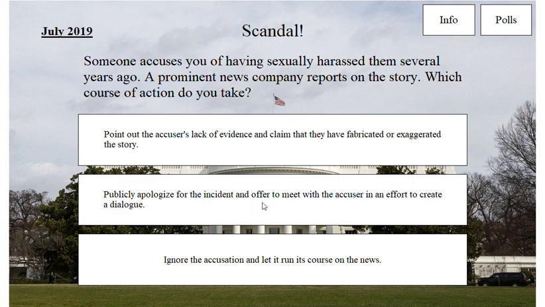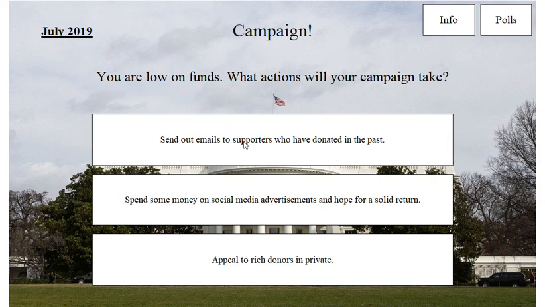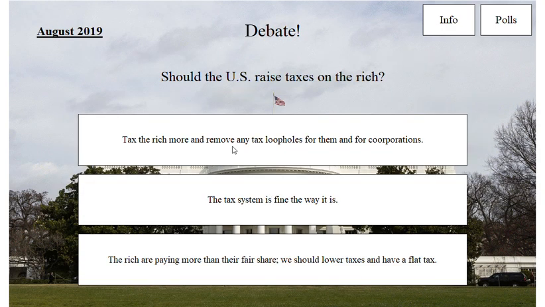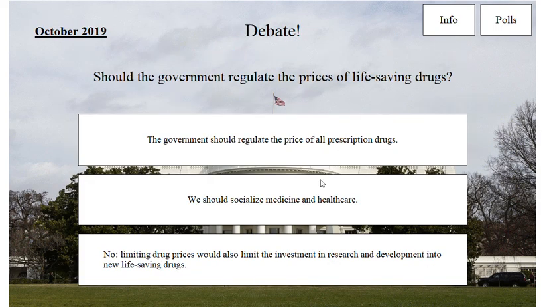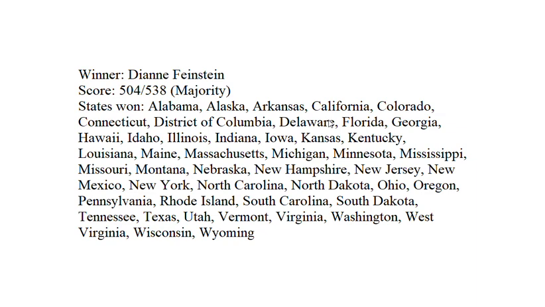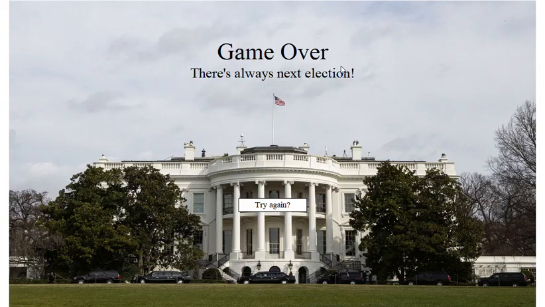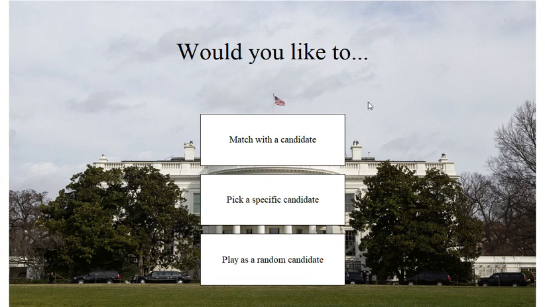Let's keep going. There's a scandal. Let's do that. Let's click through a few more. All right, and it looks like Dianne Feinstein won. Kind of a blowout. I should really work on my electoral abilities. You could also see all of the states that she won. So then game over, and I can start again. All right, thank you for watching.